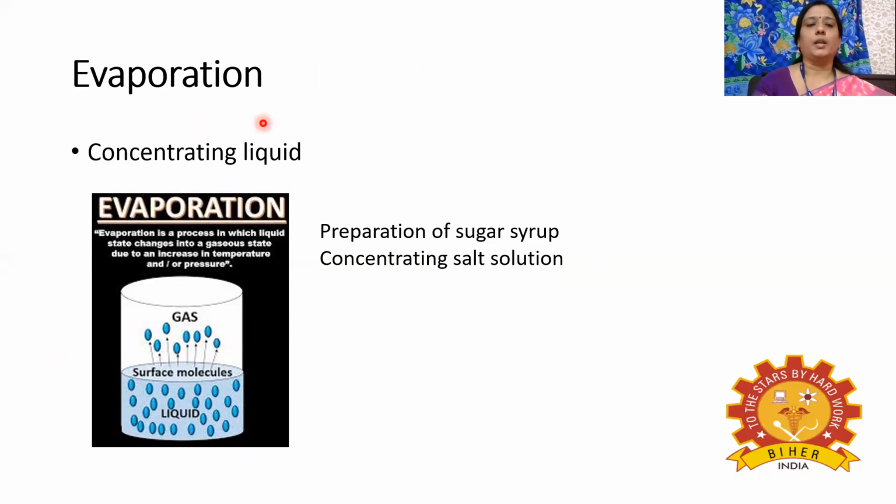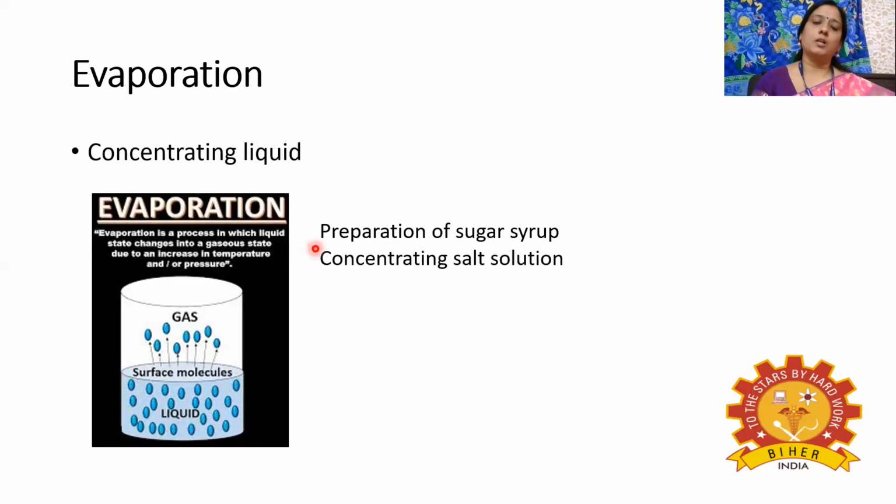Next, evaporation. We have already discussed evaporation. Evaporation is nothing but evaporating or vaporizing the water which is present in the liquid. Once the liquid is evaporated, we'll be getting a concentrated solution, or we can say a thick liquid. The best example product of evaporation is sugar syrup. When we prepare the sugar solution, if you keep on heating it, most of the water is evaporating, and finally we'll be getting the concentrated sugar syrup.